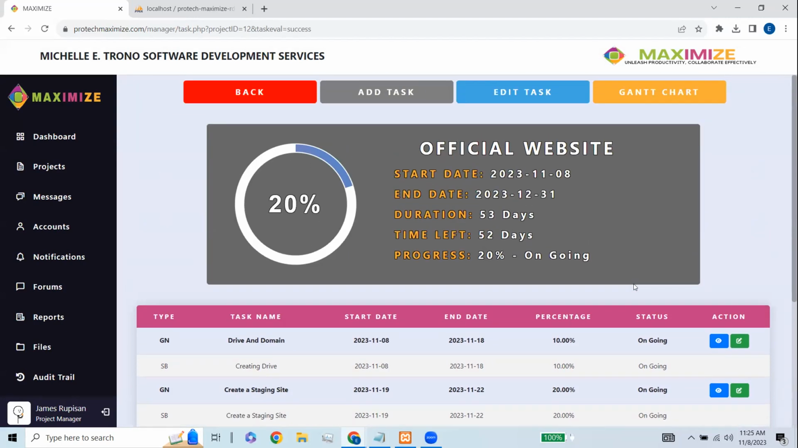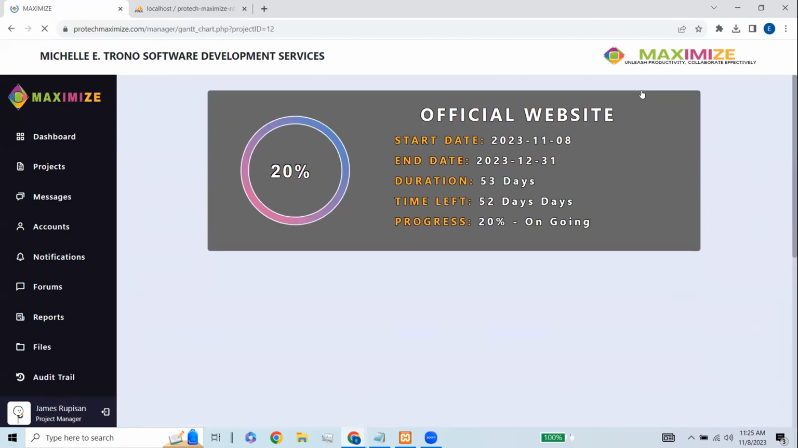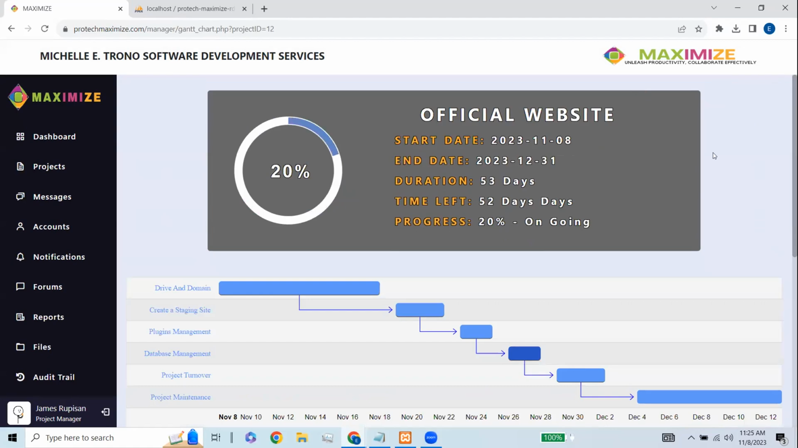Then let's go to Gantt chart. This Gantt chart also shows us the scheduling of our project. So what you can see, our database management, let's just say that it was already done, so it turned dark blue, and the others are not yet blue since the assigned members are not submitting any files yet. So go back again.